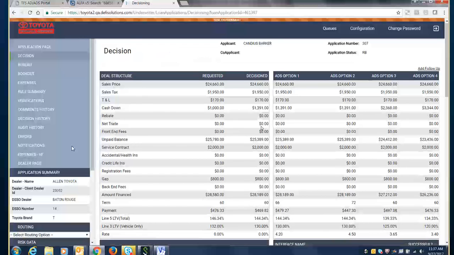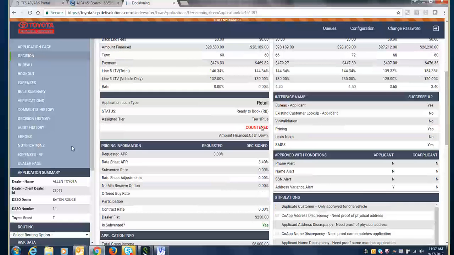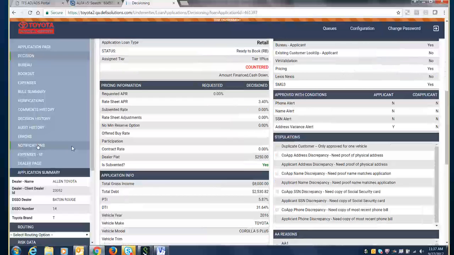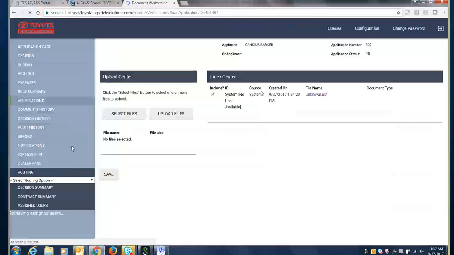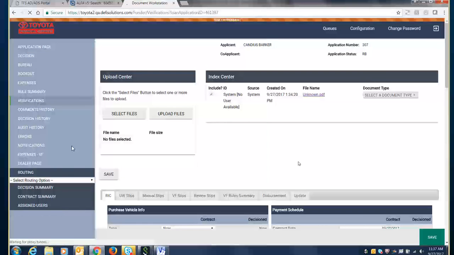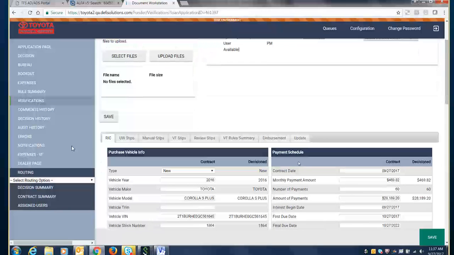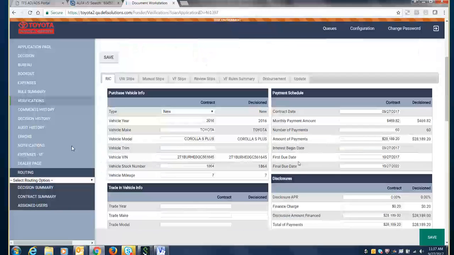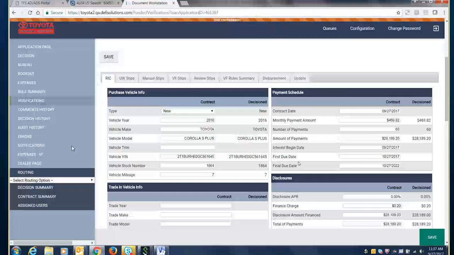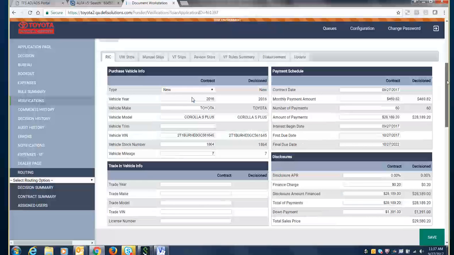Okay, so we're going to go to the verifications page. This is the page that receives the contract data from the AOI, simulating the Route 1 interface. Once that contract package data comes in, you need to go to the verification. Now, if you scroll down a little bit, it will take all the contract information and compare it side by side with the decision information, making sure that the customer and dealer have agreed to the terms that it was approved upon.